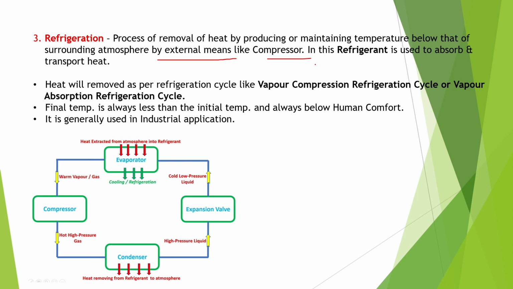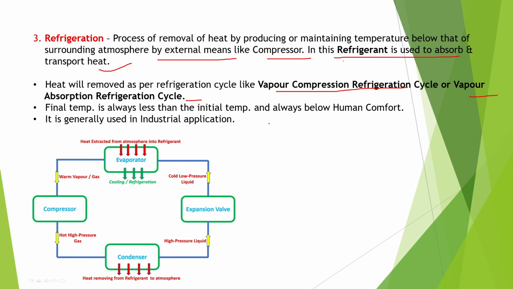The temperature which we attain after refrigeration will always be below the surrounding atmosphere. In the refrigeration process, a refrigerant is used to absorb and transport heat. Now see, heat will be removed as per the refrigeration cycle. Two cycles are there, which we will deal with in coming videos: the vapor compression refrigeration cycle and the vapor absorption refrigeration cycle. So two cycles are there.